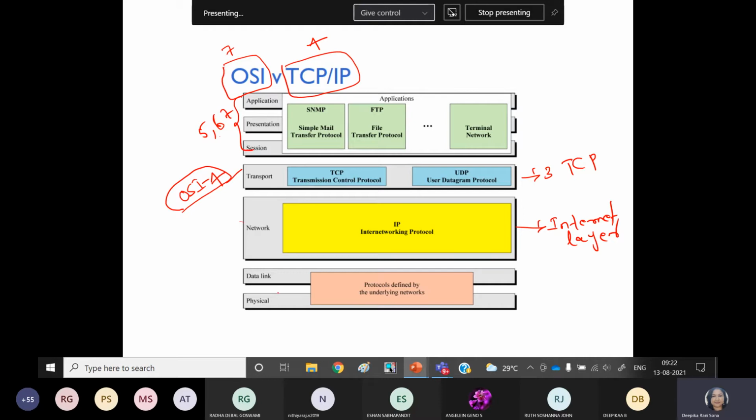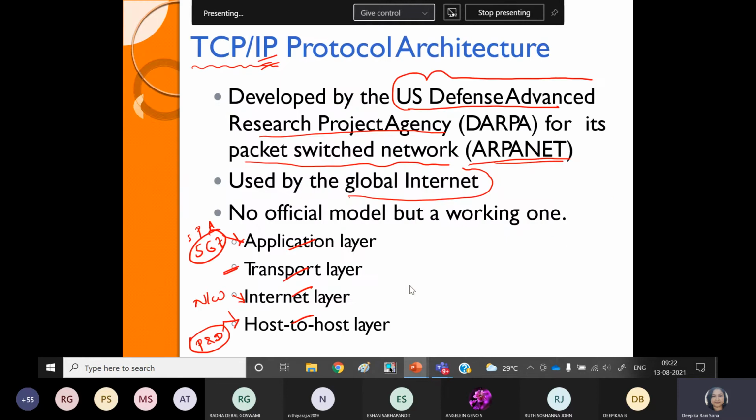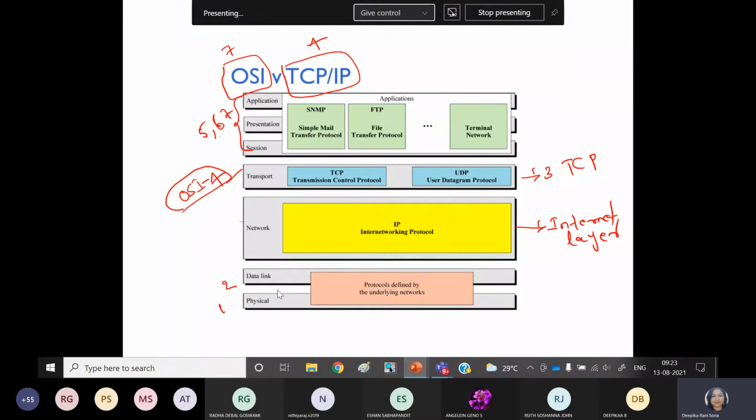Then the last two layers in your OSI model, layer 1 and layer 2, data link and physical layer, all together here are called the host to host layer, or host to host delivery system layer, like end to end delivery system in the network layer. So here it is node to node or hop to hop delivery system layer.